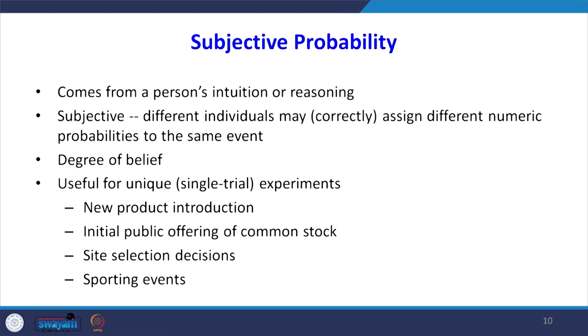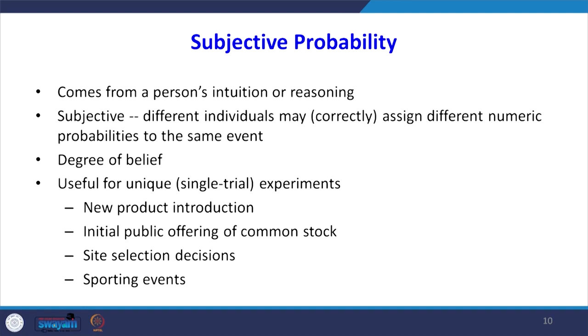Then subjective probability comes from a person's intuition or reasoning. Subjective means different individuals may correctly assign different numerical probabilities to the same event. It is the degree of belief. Sometimes subjective probability is useful. For example, if you introduce a new product and want to know its probability of success, we can ask an expert what the probability of success is. Even for a new movie or new project, it is based on the intuition or experience of the person, who can give some probability of success or failure.